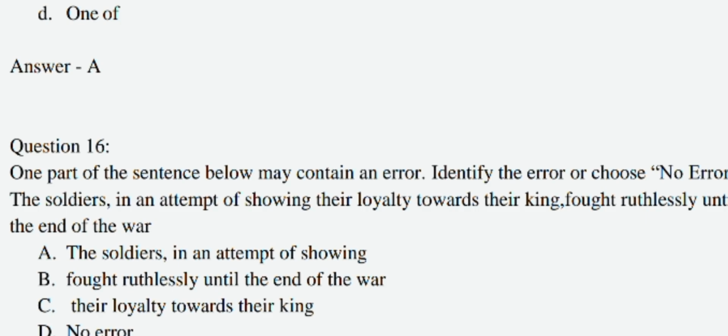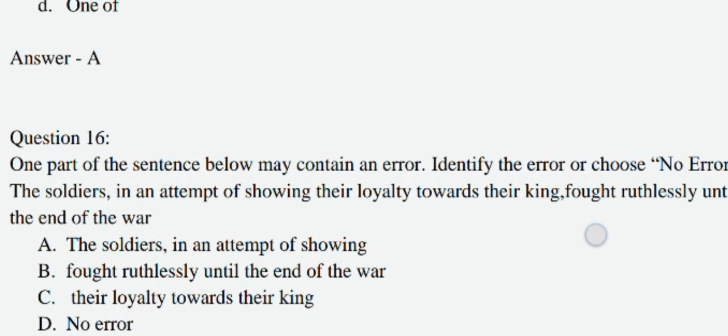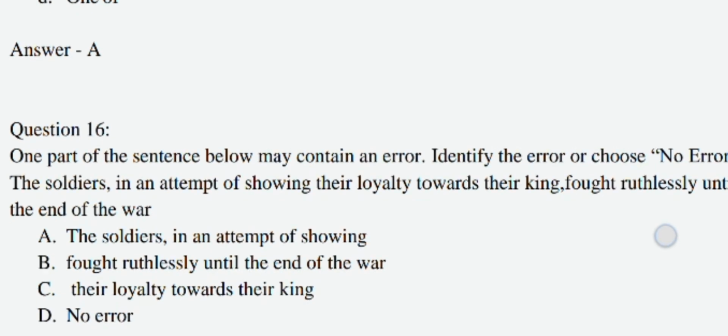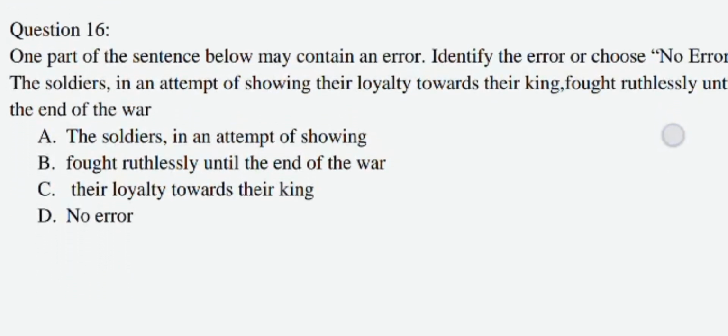Next, coming to the 16th question: "The soldiers, in an attempt of showing their loyalty towards their king, fought ruthlessly until the end of a war." The error is option A, "in an attempt of showing." You may ask why it is wrong. The correct form should be "in an attempt to show" instead of "in an attempt of showing." "Attempt to" plus a base verb is the correct structure. The correction should be: "The soldiers, in an attempt to show their loyalty towards their king, fought ruthlessly until the end of a war."